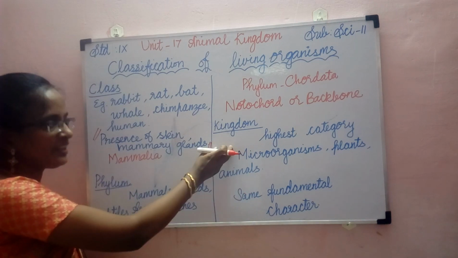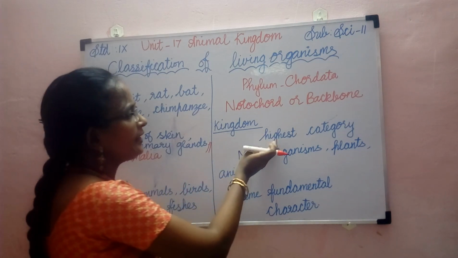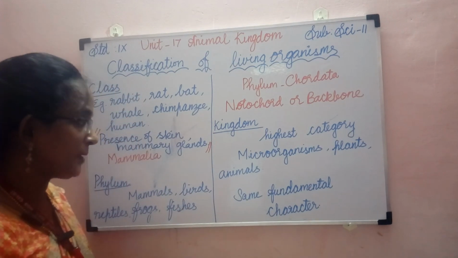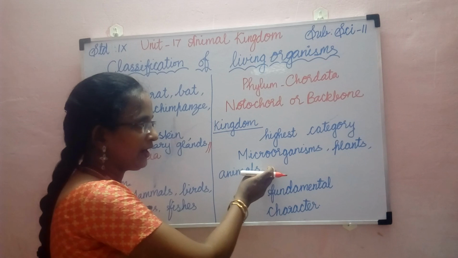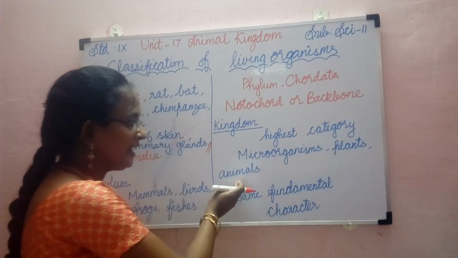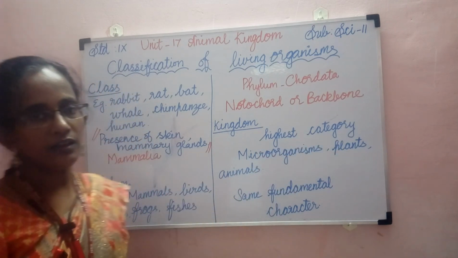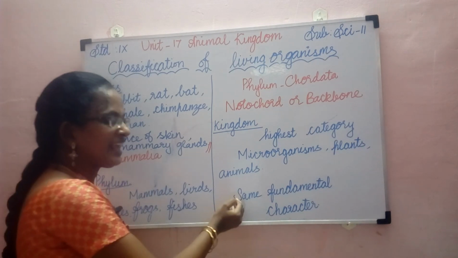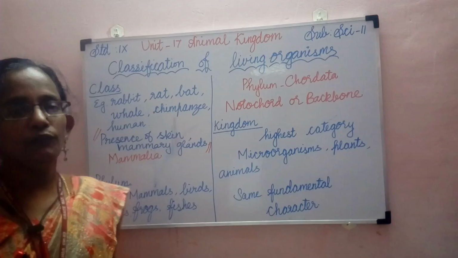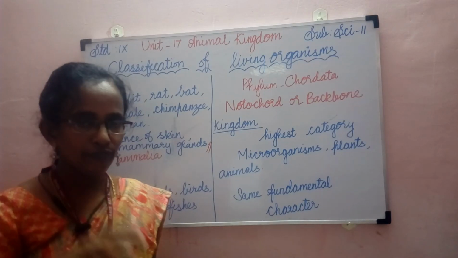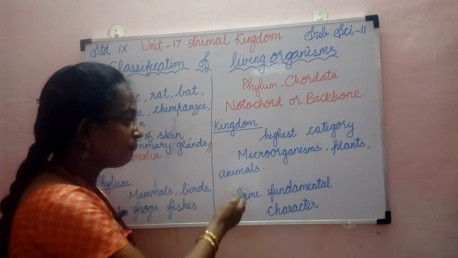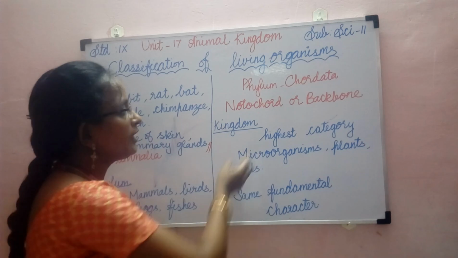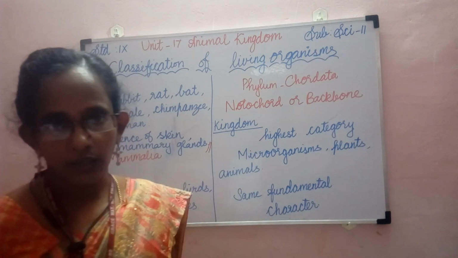And when we come to the kingdom, this is the highest category in the hierarchy of classification. Here the microorganisms, plants and animals are grouped under the same kingdom because they have the same fundamental character. Even though they have lots of differences among them, some fundamental characters are the same among them, so they were grouped under the same kingdom.